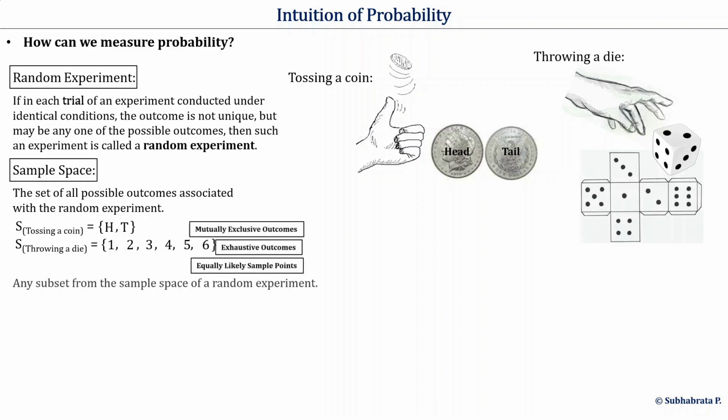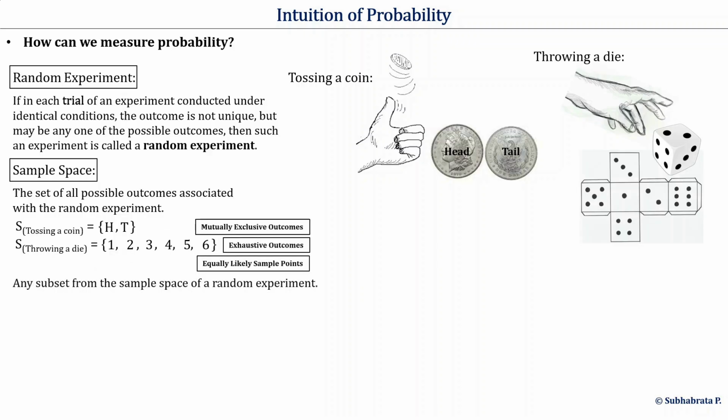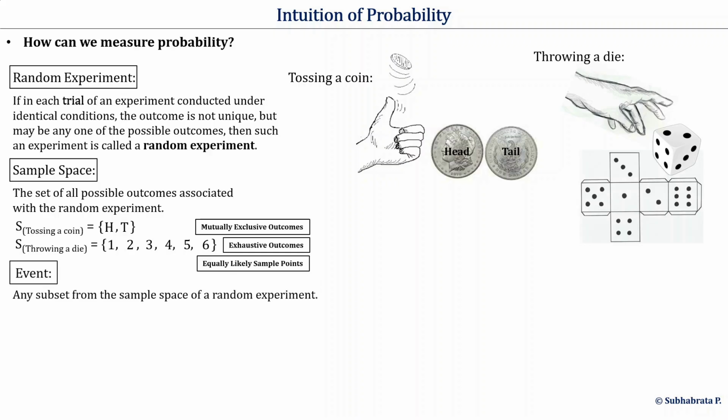Now any subset of a sample space is called an event. There are many types of events, which we will learn gradually. If an event is just a singleton set, we call it a simple event. For example, a subset of this sample space holding H for head only is a simple event.